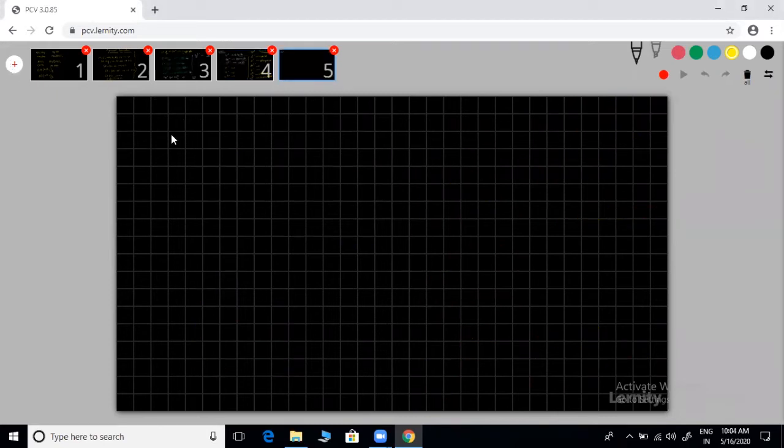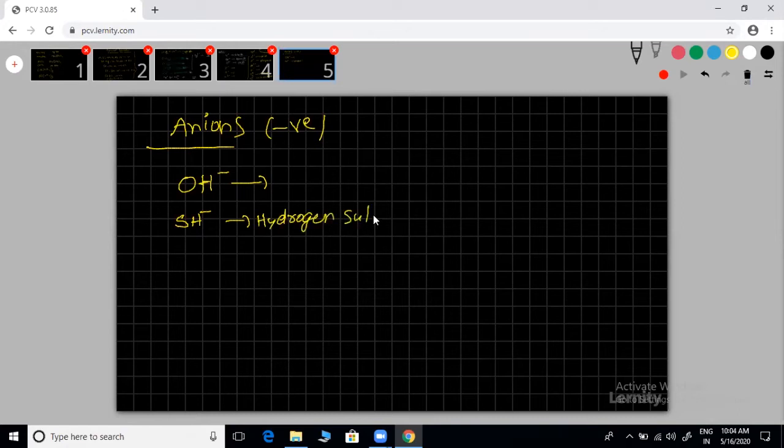Next, compounds which are anions. Anion means negative charge. Cation means positive charge. That's all, it's simple. Okay. OH minus. Can you write the name? Please leave it. SH we can write. It doesn't matter. Hydroxide. This is hydrogen sulfide. Hydroxide.